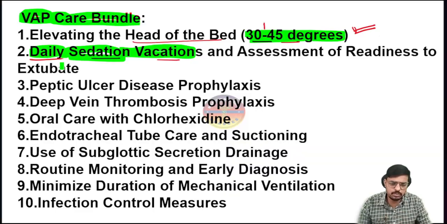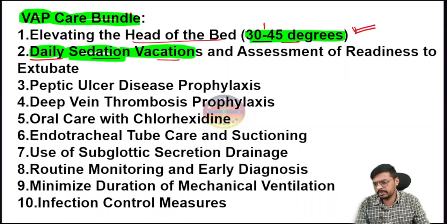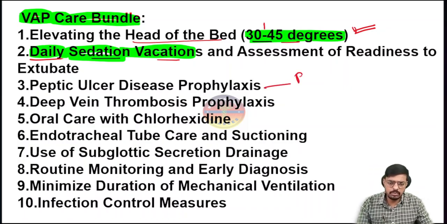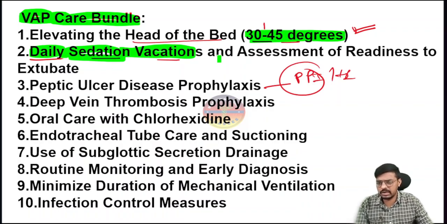If the patient is taking spontaneous breaths, there is no meaning in keeping the patient intubated and on the ventilator. Okay, if the patient is ready, you can extubate, which means you can remove the ET tube and keep the patient on normal room air. Okay, very important. Then comes peptic ulcer disease prophylaxis, where we have to give proton pump inhibitors or H2 receptor blockers. Among the proton pump inhibitors, everyone knows the regularly used medicines pantoprazole and omeprazole.